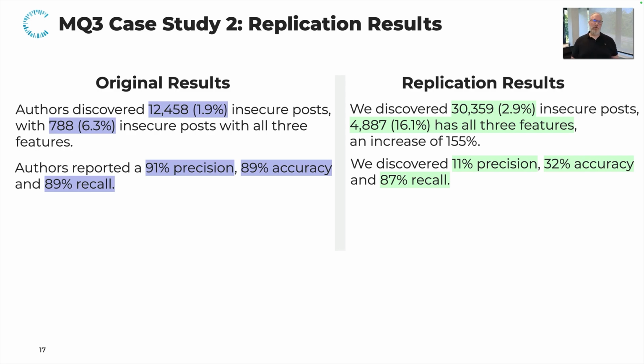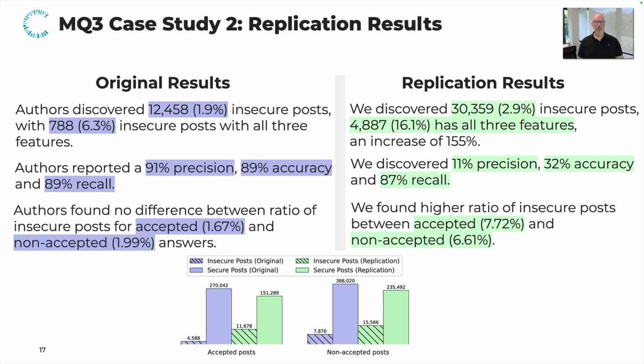Another result that was kind of surprising is that the original work reported a 91% precision and 89% accuracy, while we on the newer dataset could only achieve an 11% precision and 32% accuracy, while recall remained almost identical.